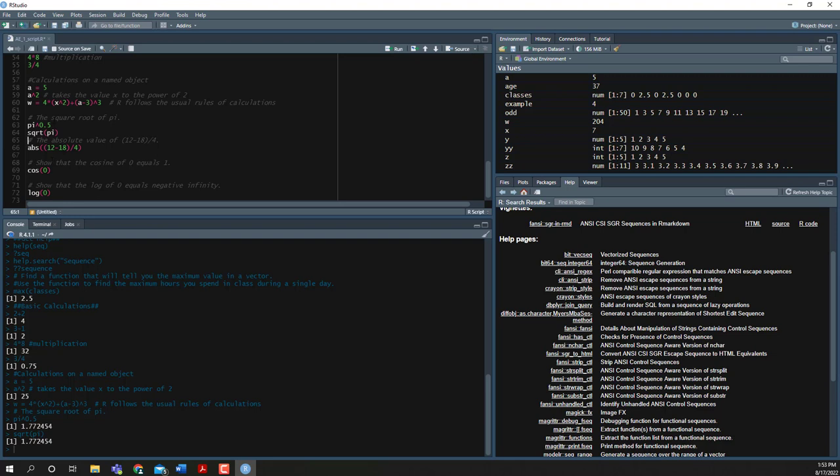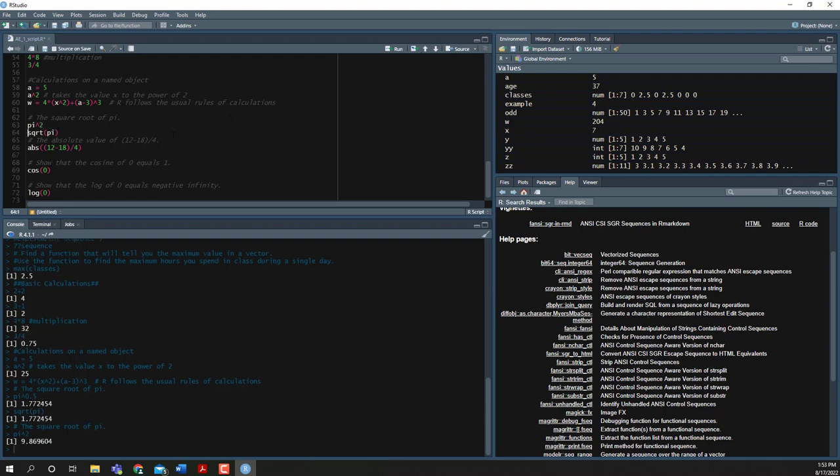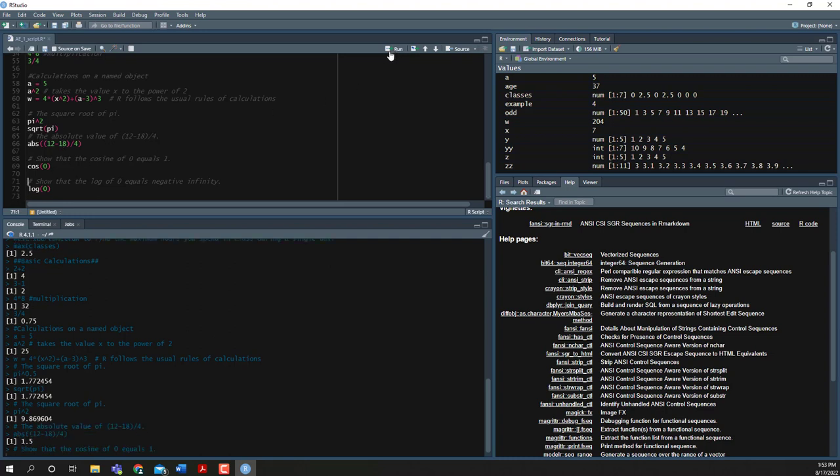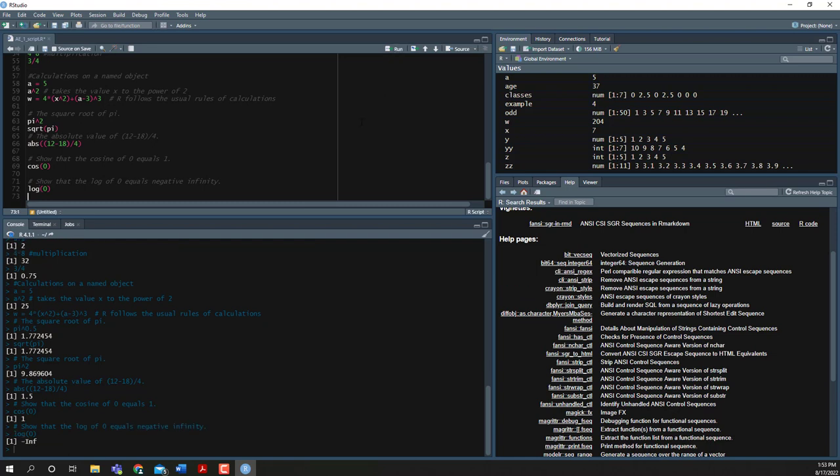Notice here, we found the square root of pi by taking pi to the half power. To take pi squared, we would do pi squared. We can find absolute values, we can find cosines, and we can find logs. So there are lots and lots of things that we can do within R, and we're going to spend this semester exploring lots of these. So for this particular assignment, this was just to kind of dip your toes in the water and just learn a little bit about R and how to create an R script.